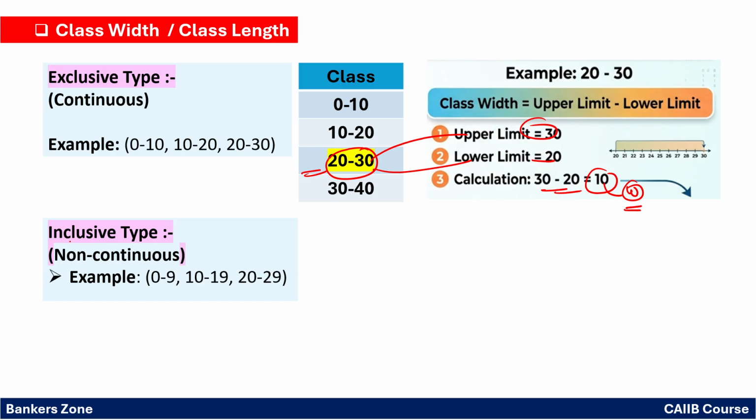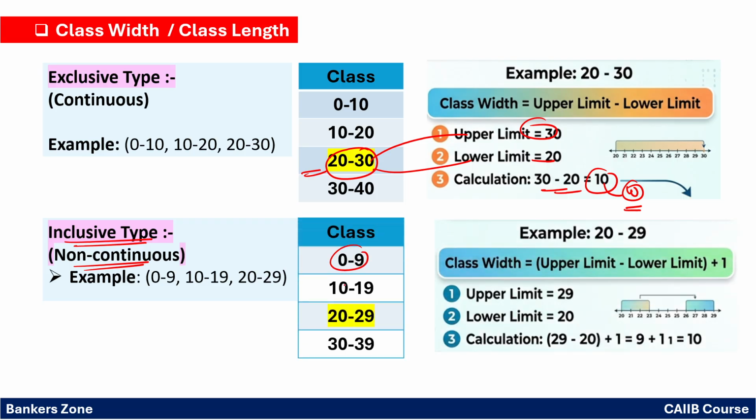Now in case of inclusive classes, which is the non-continuous type, for example, 0 to 9, then 10 to 19, 20 to 29, 30 to 39. That means here no value is repeating. In the exclusive type, 10, 20, 30 are repeating, but here no such repetition is there. It is called non-continuous, that is called inclusive. Okay, now